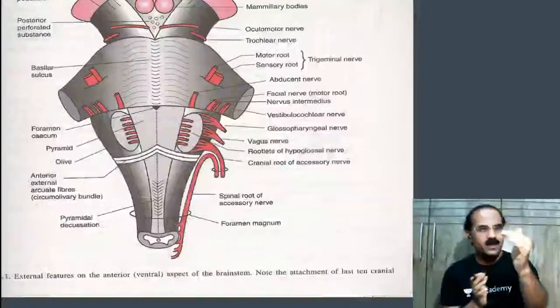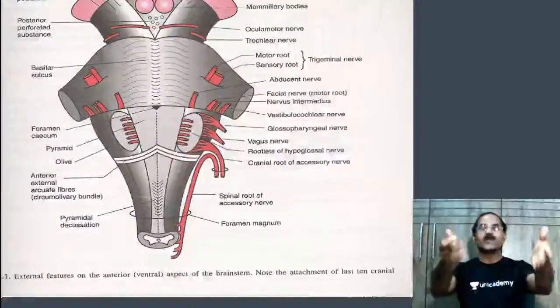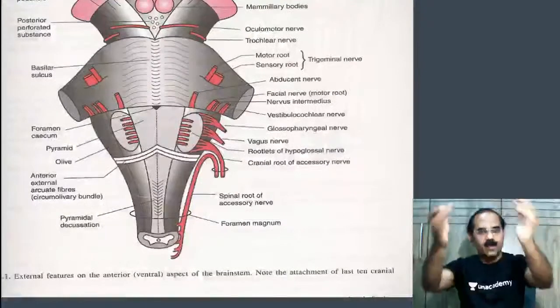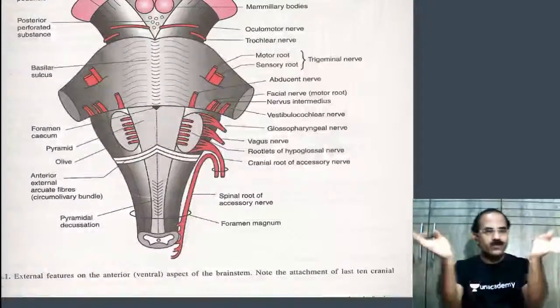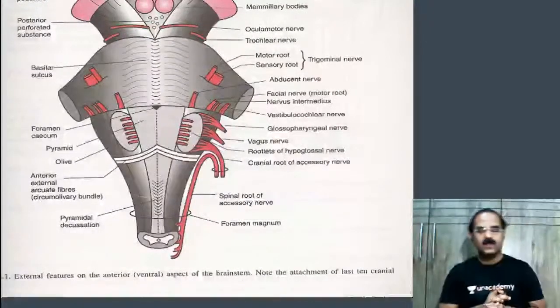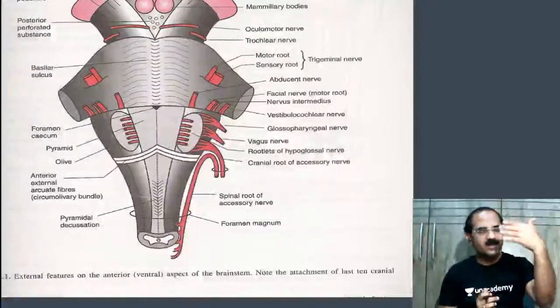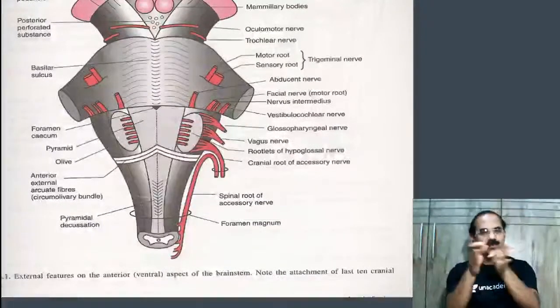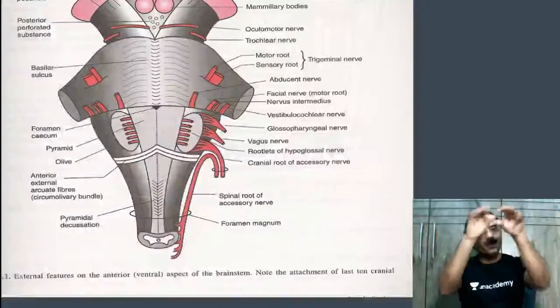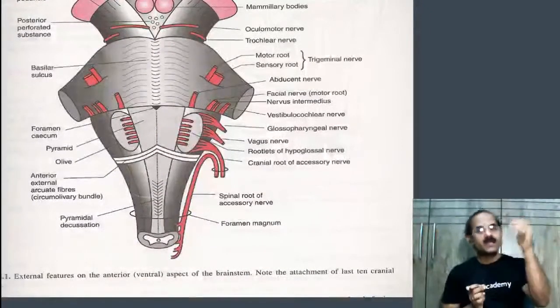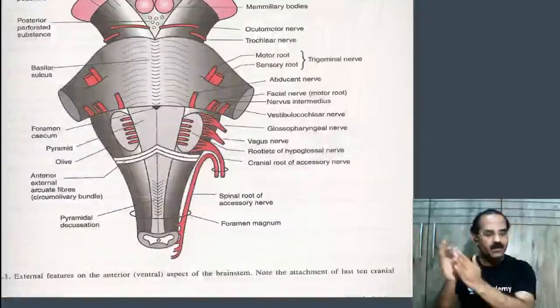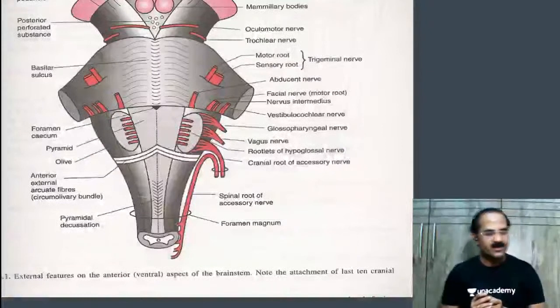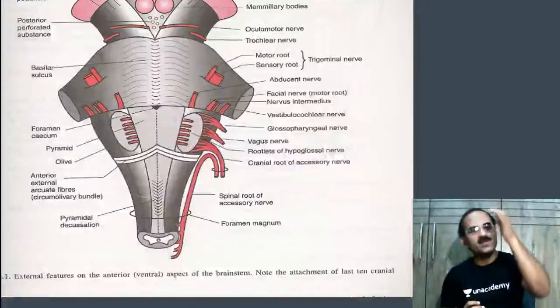Okay, I'll proceed. I'll just tell you something else about the glossopharyngeal nerve. Tell me, which foramen does it get out from? Answer now. The glossopharyngeal nerve gets out through which foramen of the skull? Yes, my dear children, answer fast. Now you know the interior of the cranium, you know the various foramens of the skull. It gets out through the jugular foramen, the middle compartment of the jugular foramen, with the 9th, 10th, and 11th cranial nerves. So it gets out through the jugular foramen.